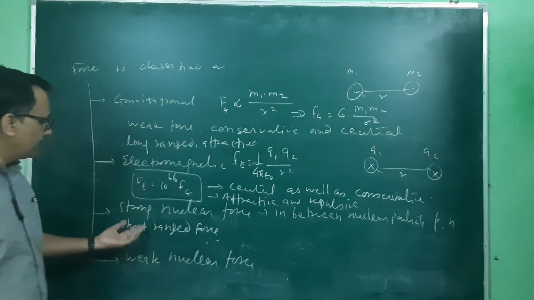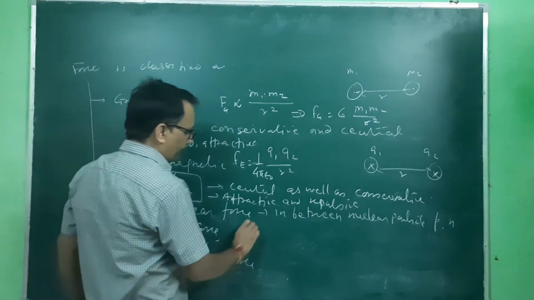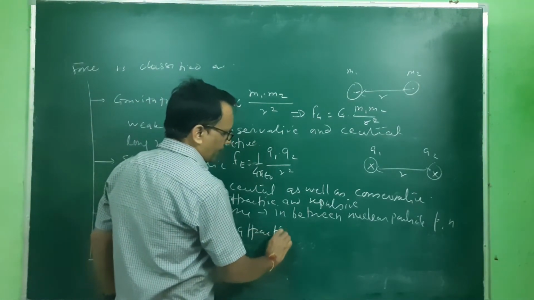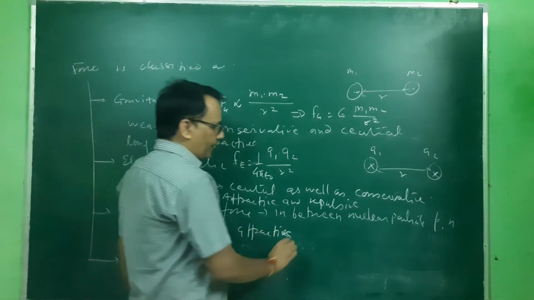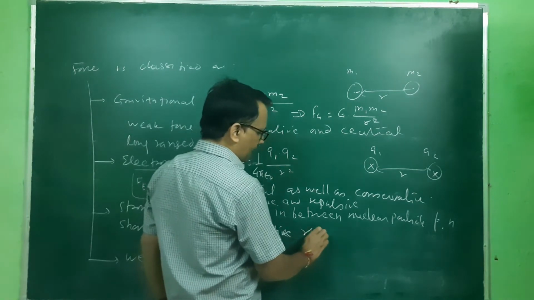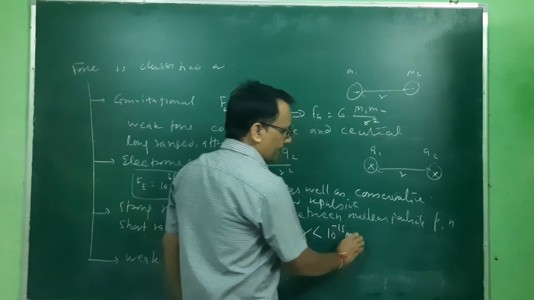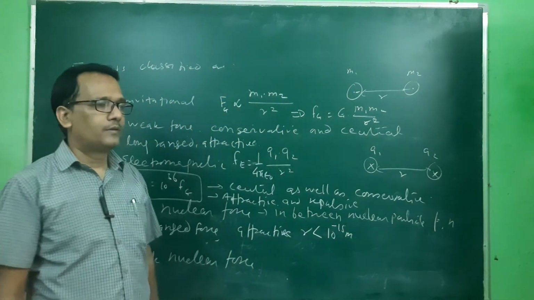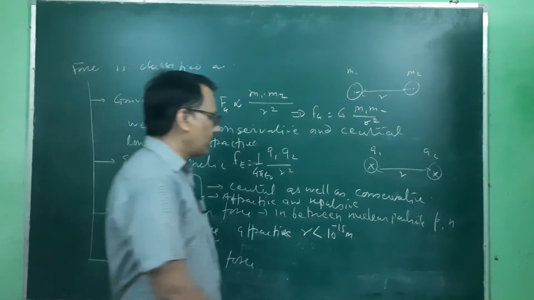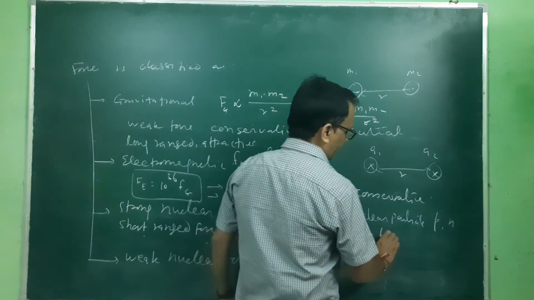Strongest, this nuclear force is attractive if the distance r is less than 10 to the power minus 15 meter. That is short range. This is also known as 1 Fermi.